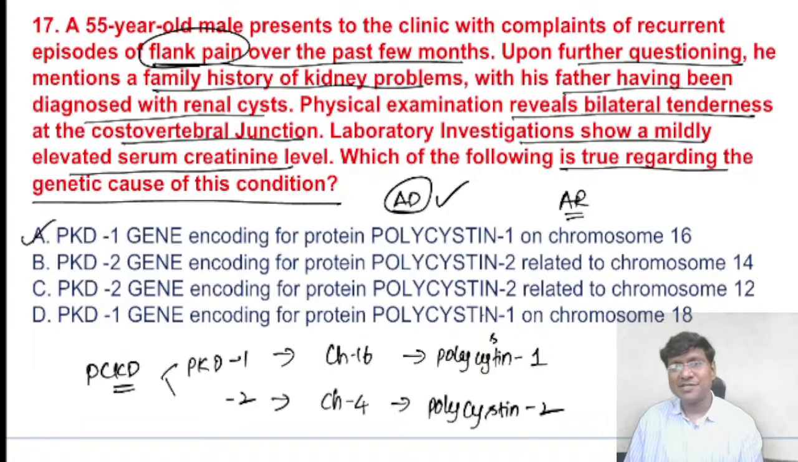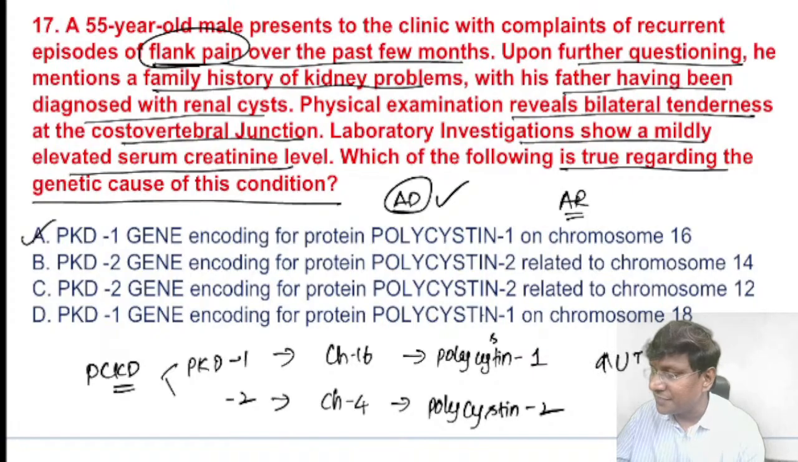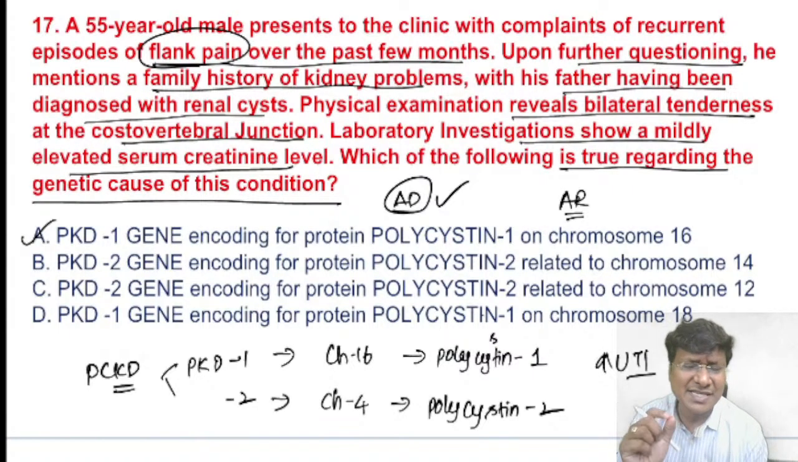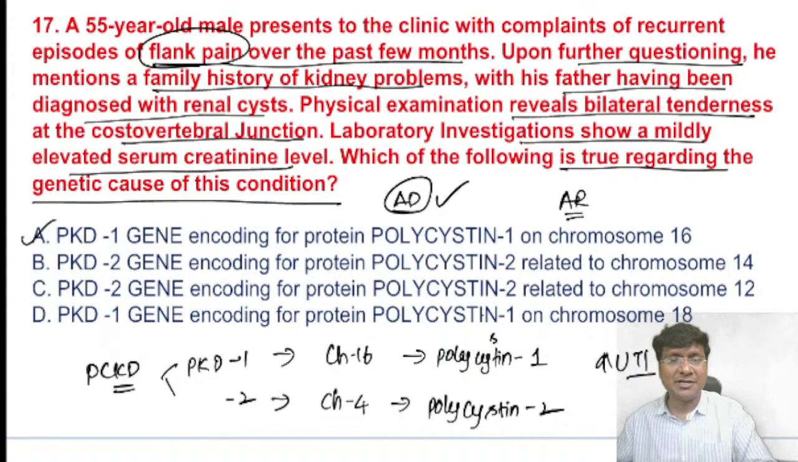These patients also develop hypertension. Almost 75 to 80% of patients with polycystic kidney disease have hypertension. The other important point is that they are at increased risk of urinary tract infection, and if the cysts are infected, they will have acute pain. That is very important that you need to know.